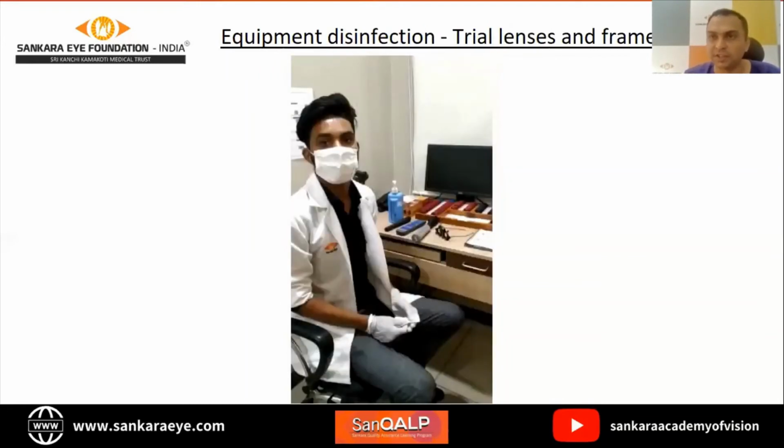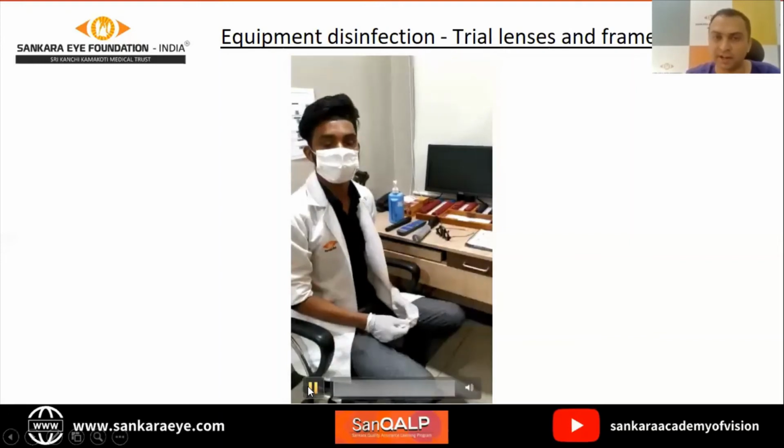Coming to the refraction area, after every patient, again, how do you clean your work desk, your trial frames, your trial lenses?